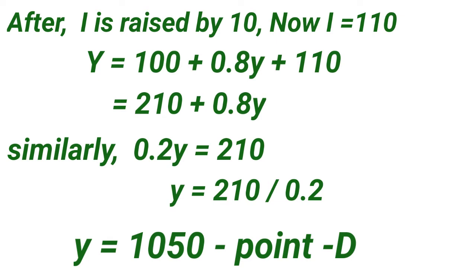After I is raised by 10, now I is equal to 110, therefore Y is equal to 100 plus 0.8Y plus 110, which is 210 plus 0.8Y. Similarly, 0.2Y is equal to 210, Y is equal to 210 by 0.2, Y is equal to 1050.